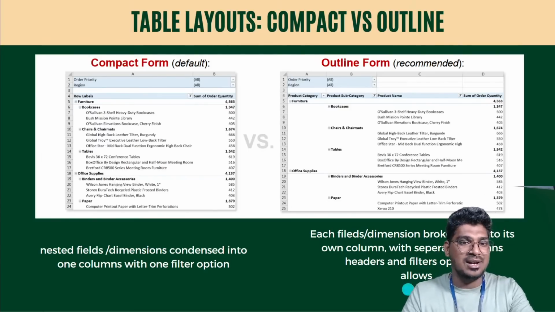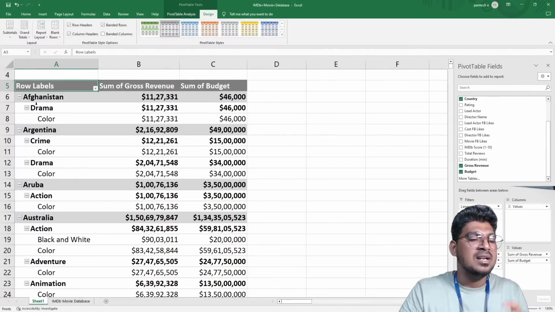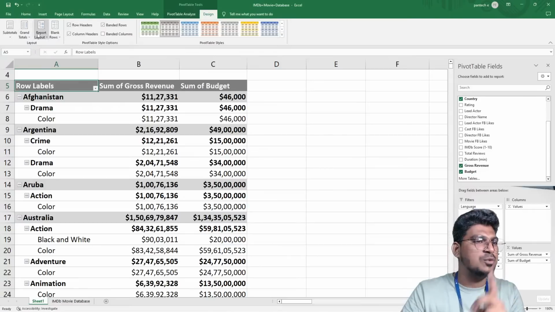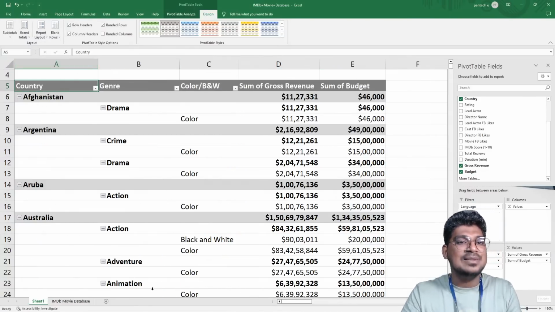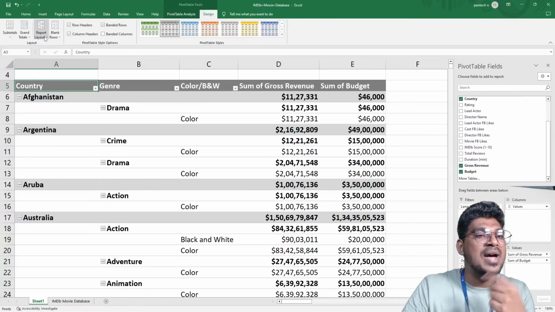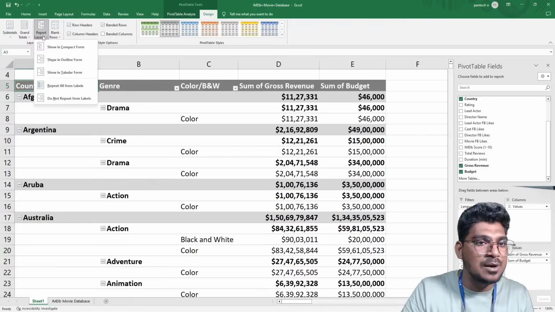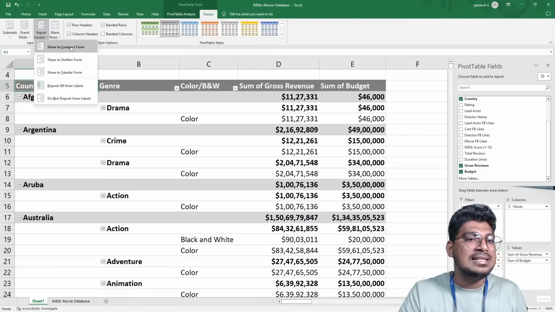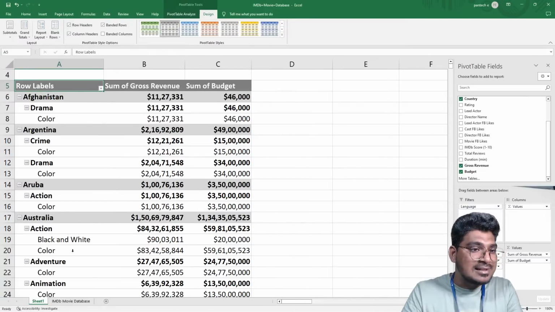You can see it here right now. I will show the demo for this one. So now you can see this. Now it is not a good format to see this, so for that I'm going to move it right now. This is the outline format. So where can we move that? Just go to this particular Report Layout and it shows 5 different options. For example, Show in Compact Form. This is a compact format.